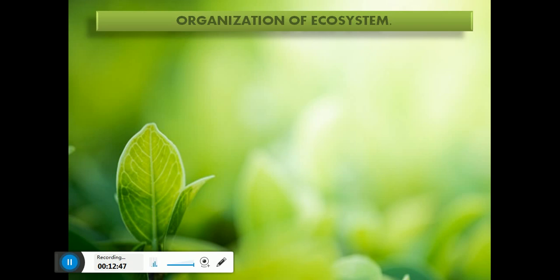Now, organization of ecosystem. Any system needs organization to run properly. Ecosystem is also a kind of self-supporting system. It also needs to be organized. So let's see how the ecosystem is organized.